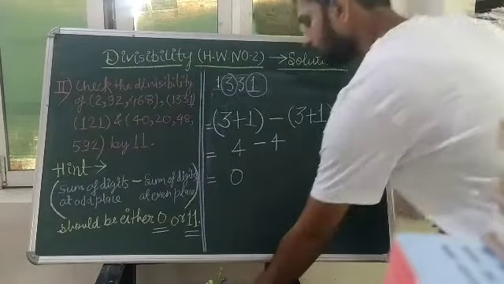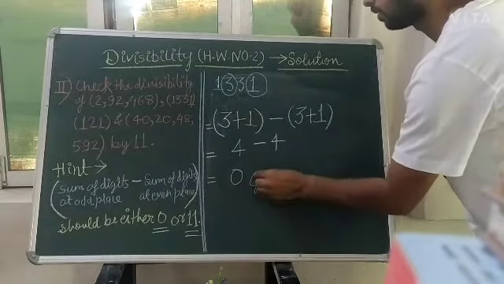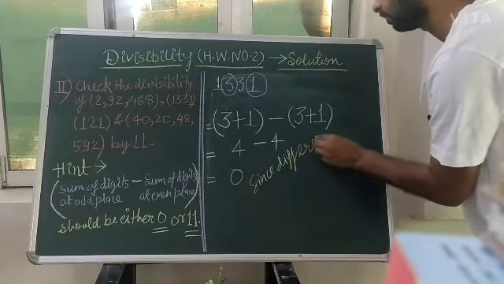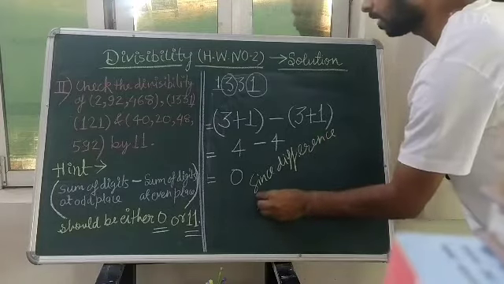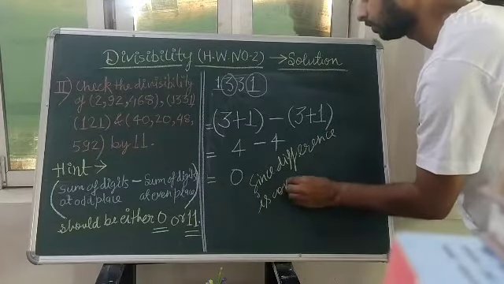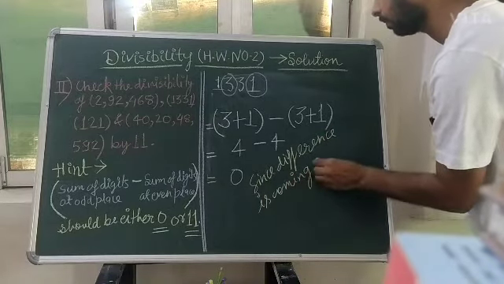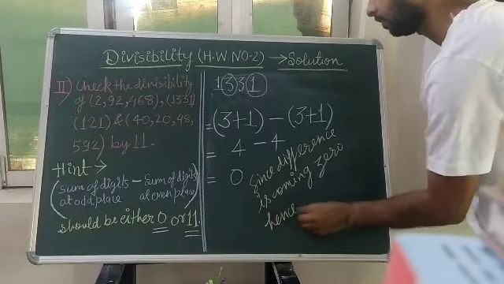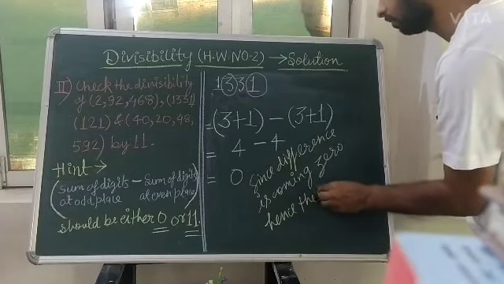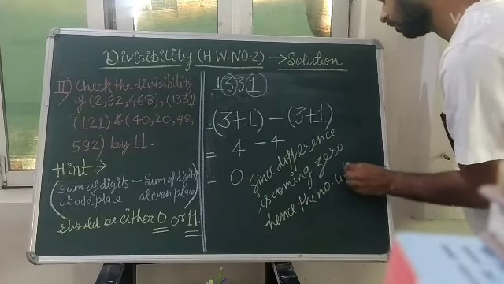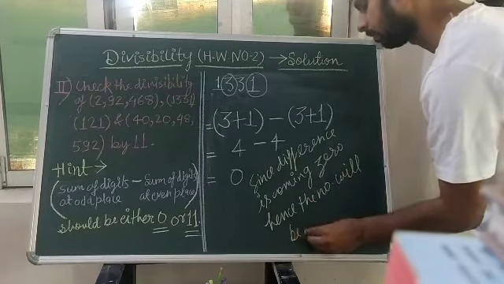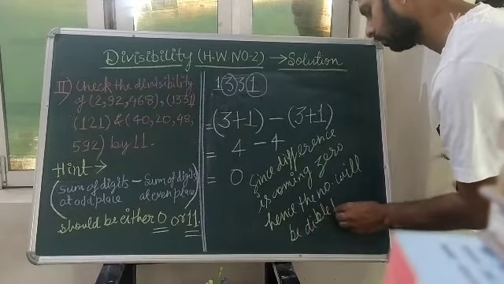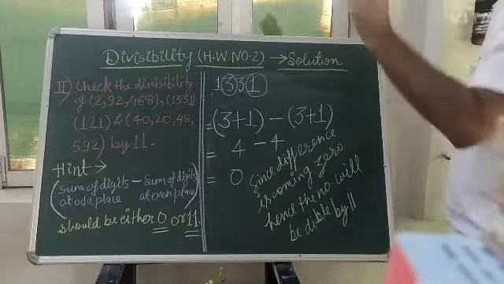So since the difference is coming 0, hence the number will be divisible by 11.